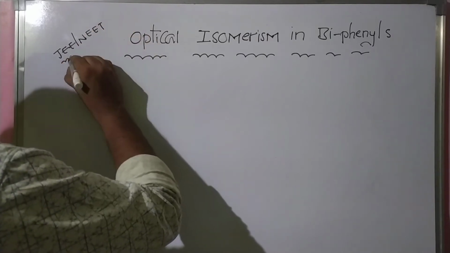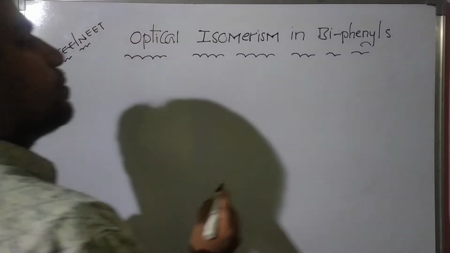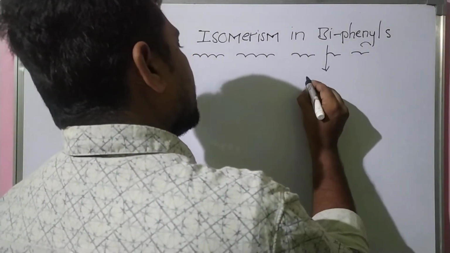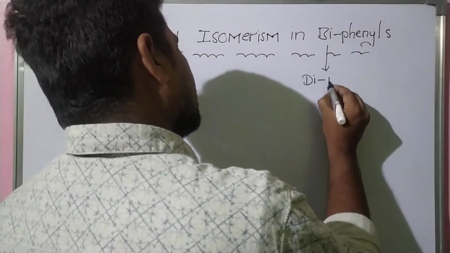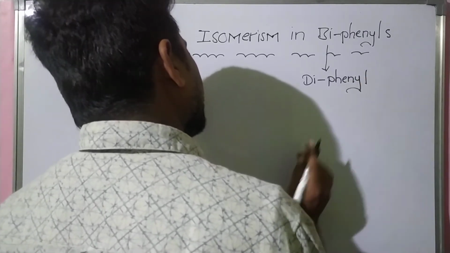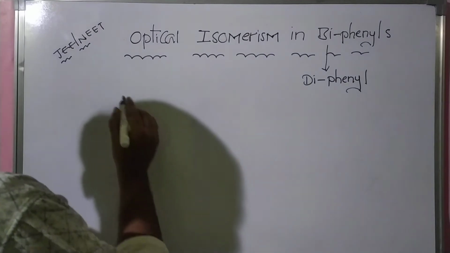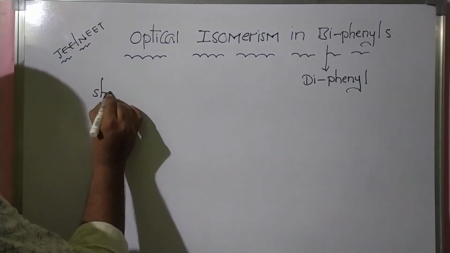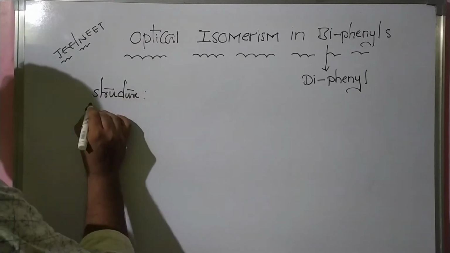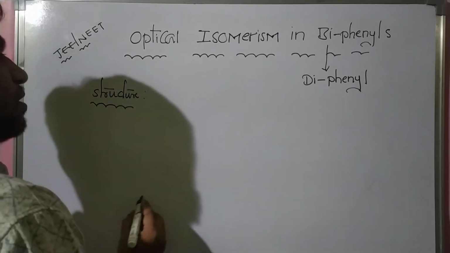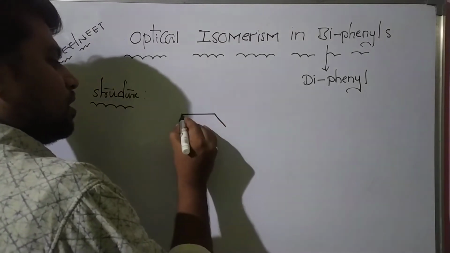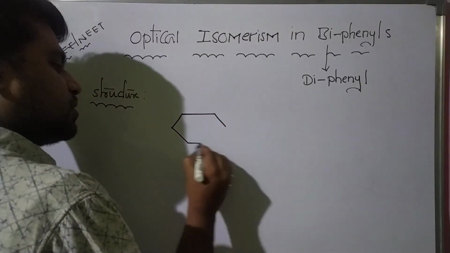Okay students, now the biphenyls are also named as diphenyls. The structure of biphenyl is, so in this structure, two phenyl rings.